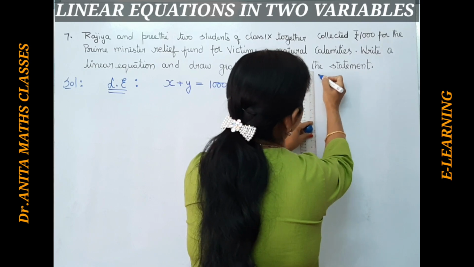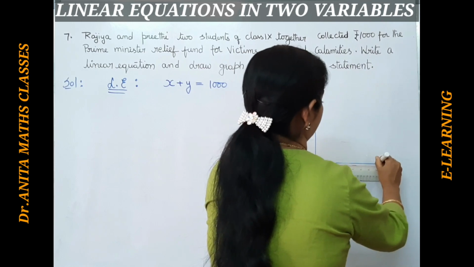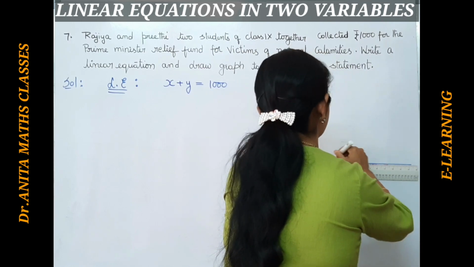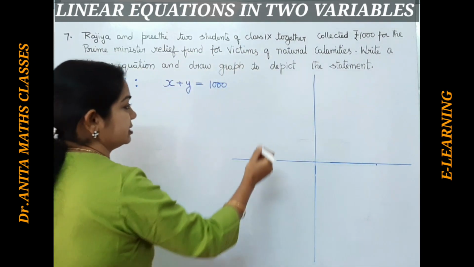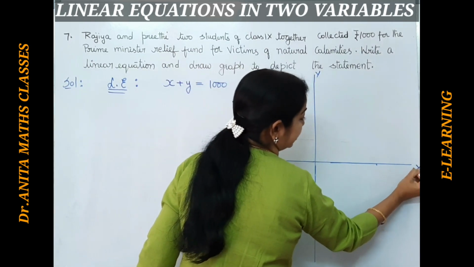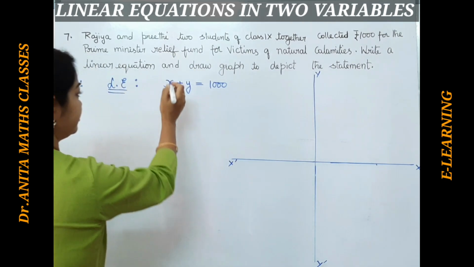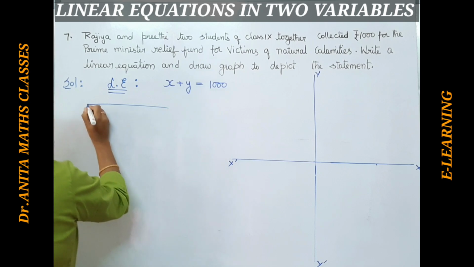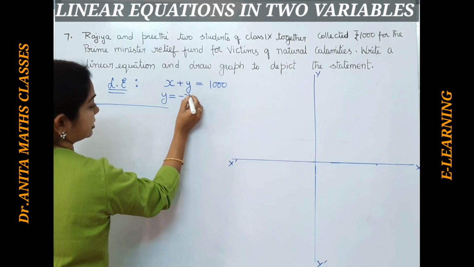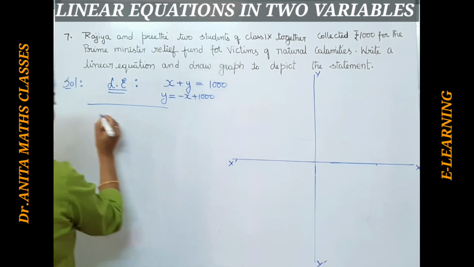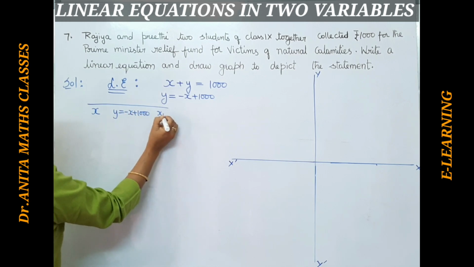And also I need to get the tabular column, right? So this is the Y axis, X axis, Y dash and X dash, right? Here, for this I will use the linear equation. Now if I write it in Y form, Y is equal to, bring the X to the other side, minus X plus 1000, right? So Y equals minus X plus 1000, and (X, Y) is our point.